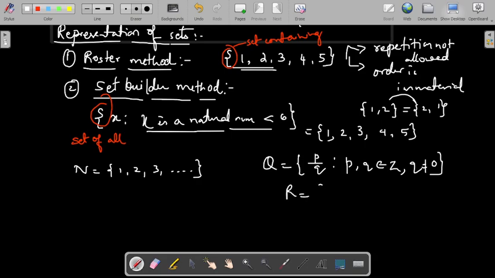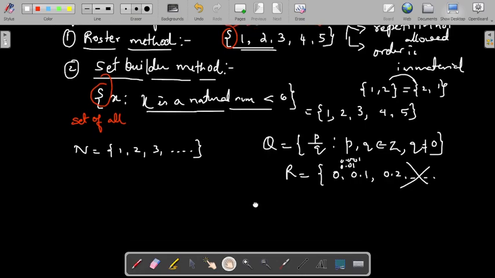If you want to represent it in a roster form, 0.1, 0.2, if this is the form, then there is one more real number, 0.001, 0.0001, like that. So it is impossible, as there is no pattern. We can't represent that set in the roster form. So this is about representation of sets.